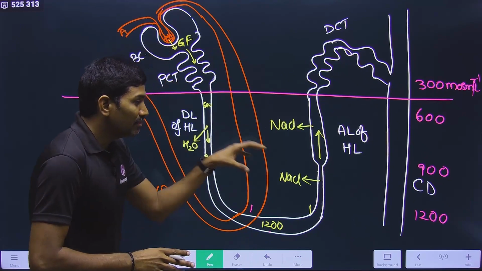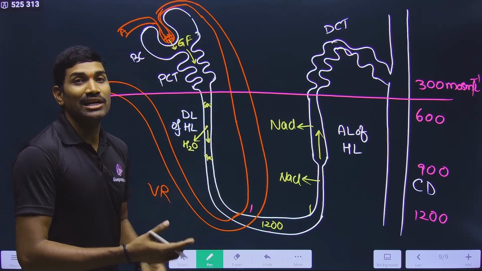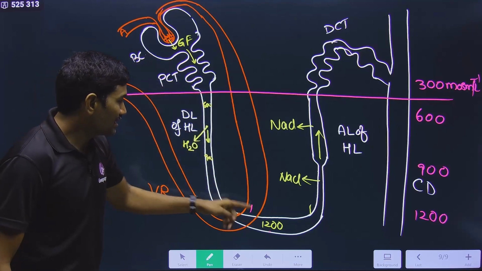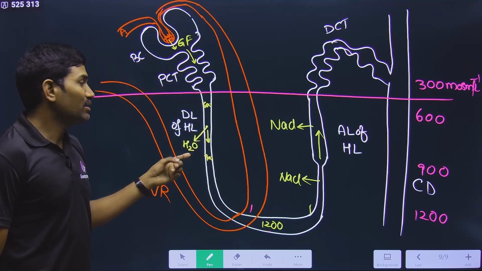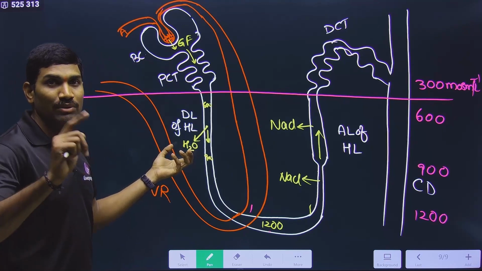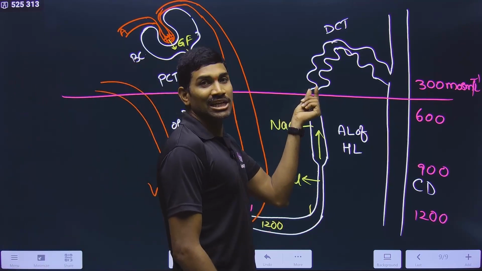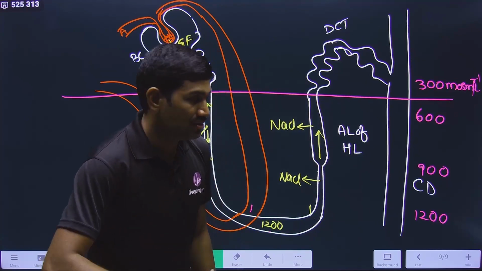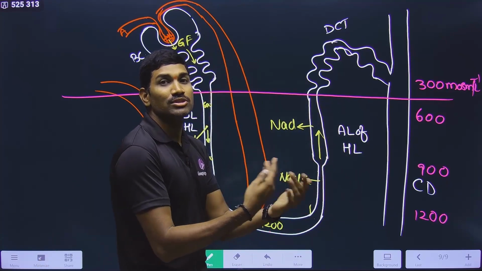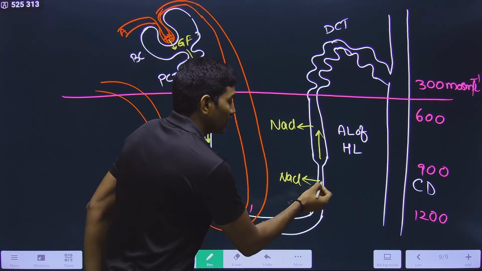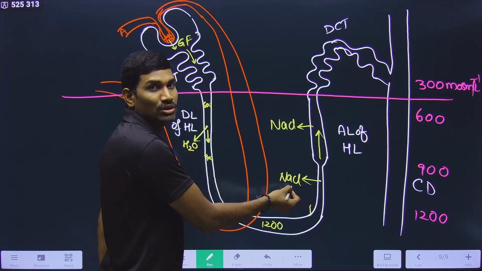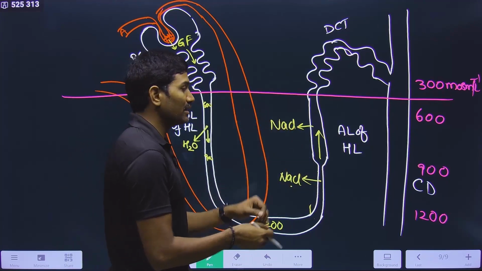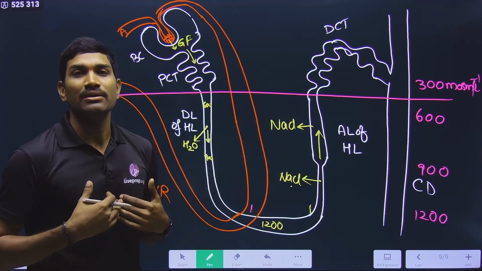So that's why, at what location, what type of mechanism is used? Observe carefully. In the descending limb, for increasing concentration, loss of solvent, means reabsorption of water, that mechanism was used. In the ascending limb, to decrease the concentration, addition of water was not done. What was done? Reabsorption of solute was done. That means from the filtrate, these are solutes, right? Na+ and Cl- act as solutes. Now these were reabsorbed by the body. That means again they are coming back into the body.